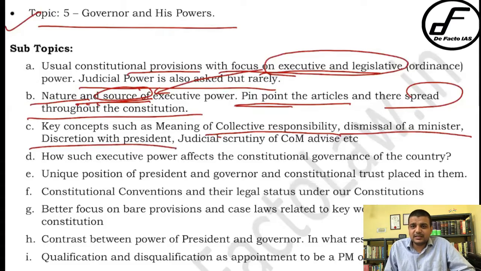Now in the case of discretion, a very interesting concept comes in: constitutional conventions. See, while framing the constitution, we adopted the British model. Now in that British model, there are certain things called constitutional conventions, meaning they are not written law, but they have been followed and the court uses them in judgments as well. So in India, what are the constitutional conventions that have come into the picture? What is the legal value of constitutional conventions? What will happen if a constitutional convention is not fulfilled?